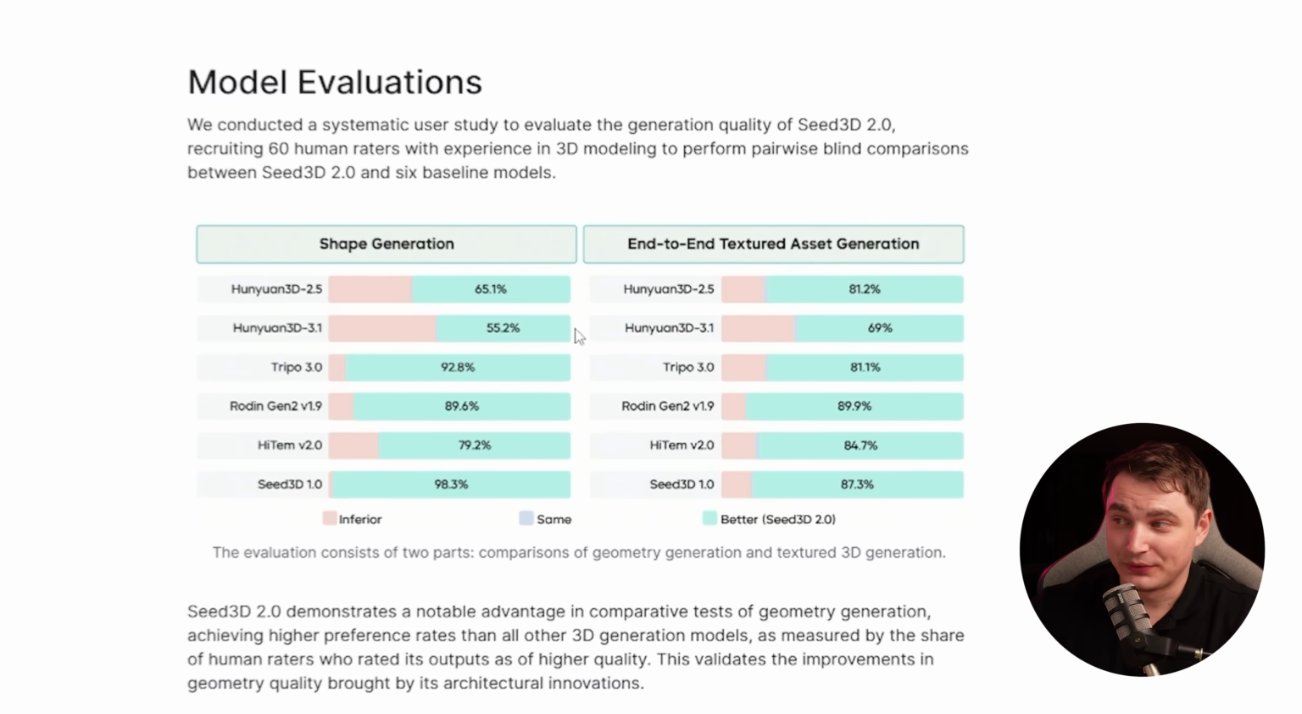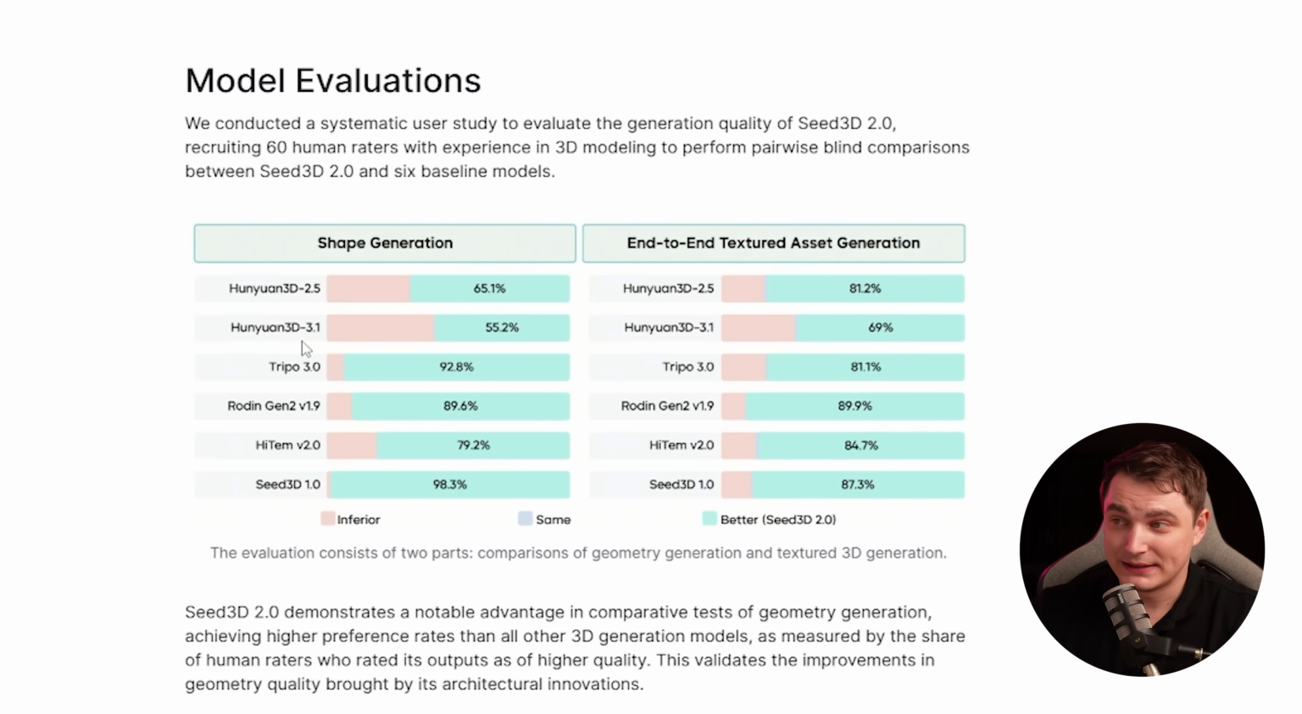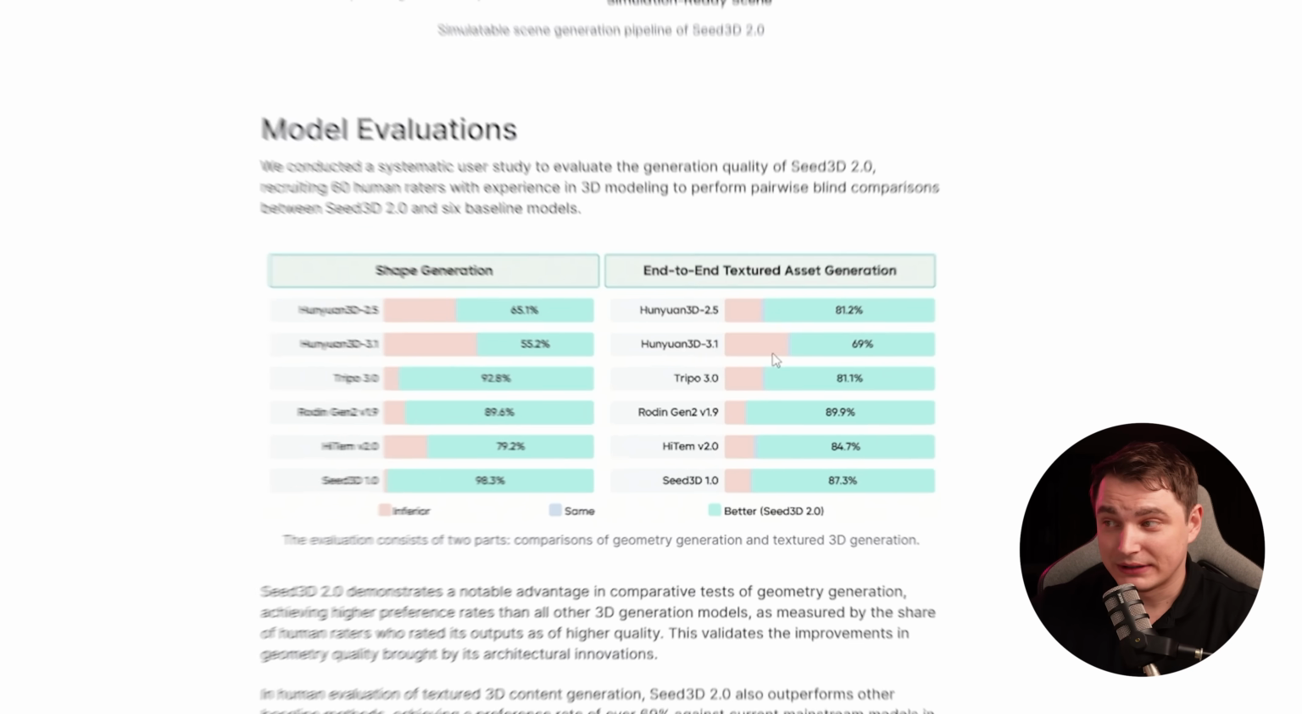Let me check again. They say 55% prefer Seed over Hunyuan in terms of geometry, and 69% prefer Seed over Hunyuan in terms of texture.